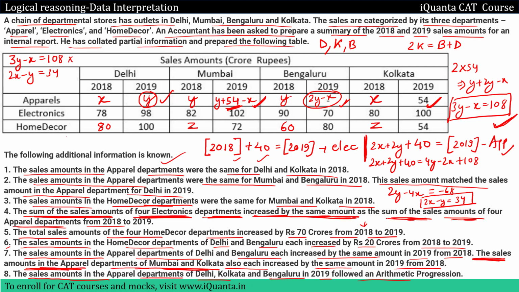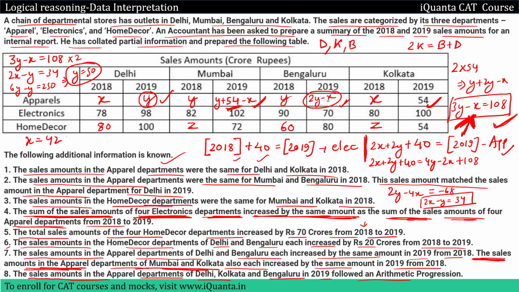If I multiply this equation by 2 and then add both of them, I will be getting 6y minus y, that will be equal to 250, or if you solve further, we have 5y equal to 250, y will be equal to 50. So if y is 50, we can easily find out the value of x by putting y equal to 50 in any of the equations. Say we put it in this equation over here, so 50, if we take it over here, 150, it becomes 42, x will be equal to 42.